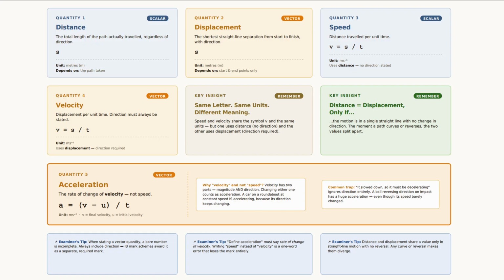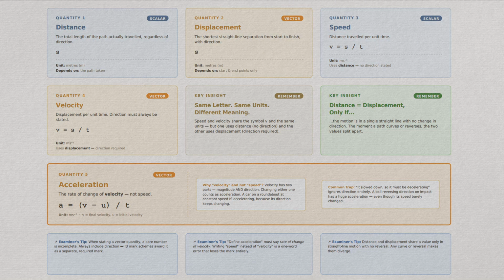Next up, the 4 equations of motion and how to read a motion graph properly. That one's going to tie everything together.